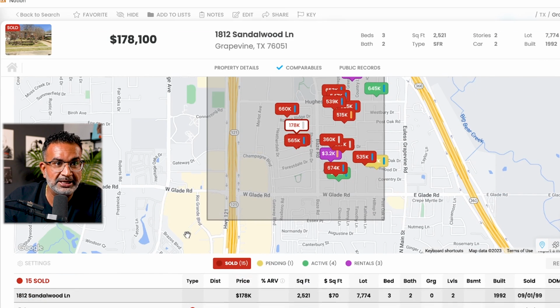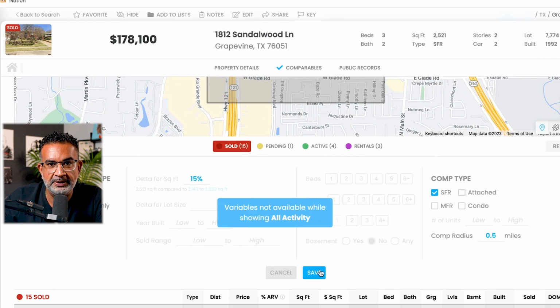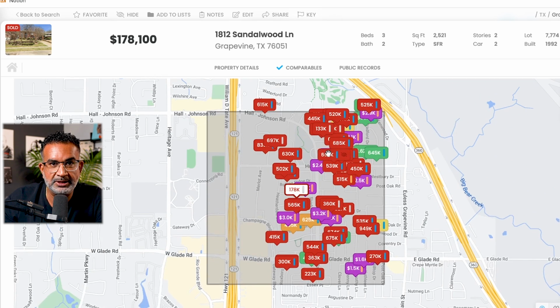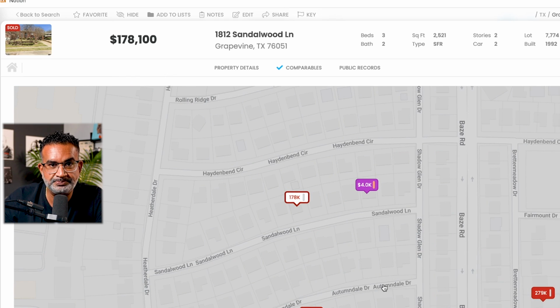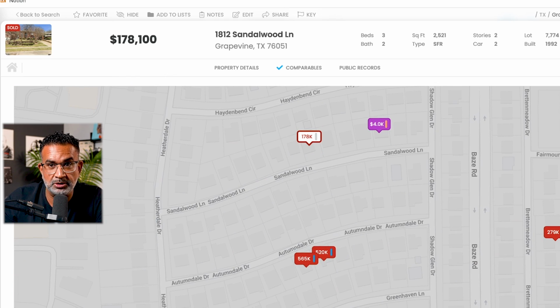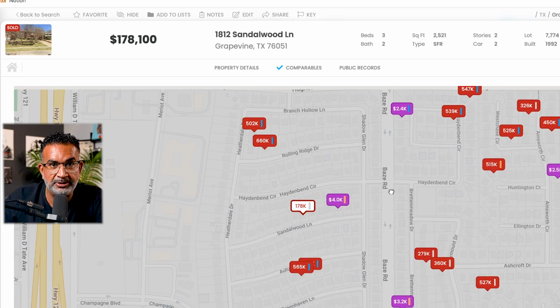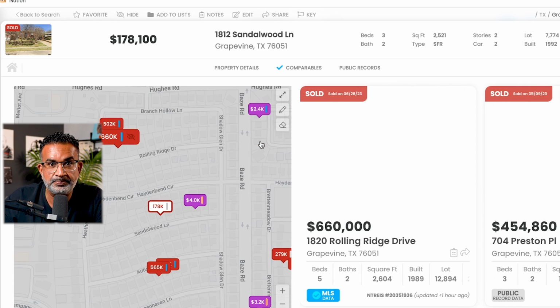I'm gonna do the same thing I did in the last one just to get all of the properties. So it already said all, but I'm gonna do it again in settings, just making sure that I'm seeing all of the data. And there we go. Gonna zoom in on that. Let's take a look. Oh, goodness. All right, so these property values, they kind of get up there. So here's our subject. Let's look at this 660.